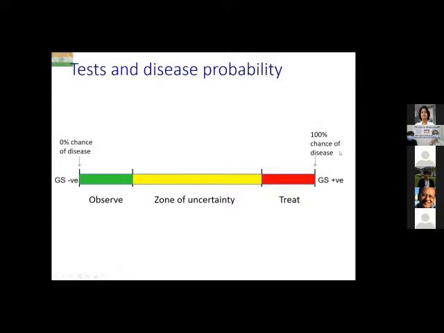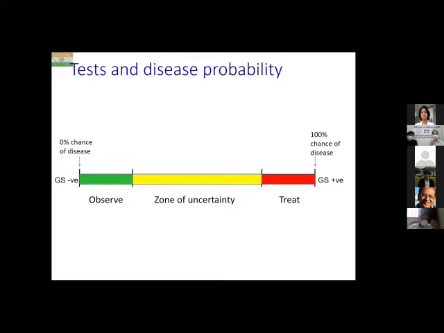When a patient comes to you for the first time, say someone comes to you in the OPD, or you're seeing the patient for the first time on the rounds, there will be a constellation of signs and symptoms that the patient has. And that generally puts the patient in this mid zone, which is the zone of uncertainty. That means at first contact with the patient, you're still uncertain about the diagnosis.